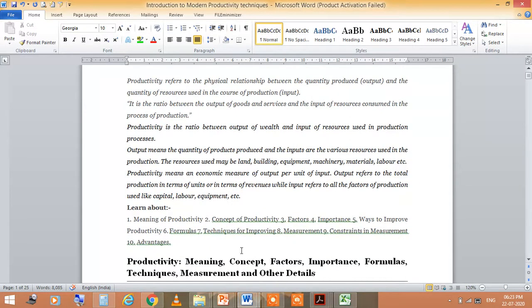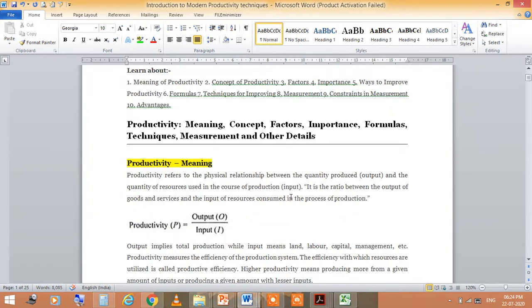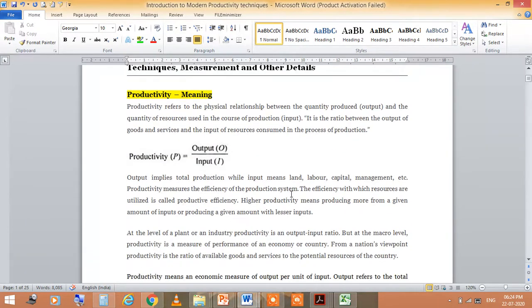In this session, we learn about the meaning of productivity, the concept of productivity, factors and importance, and in the next session we will discuss ways to improve productivity, formulas and techniques for improving, measurement, constraints in measurement, and the advantages. So let's start with the meaning of productivity.